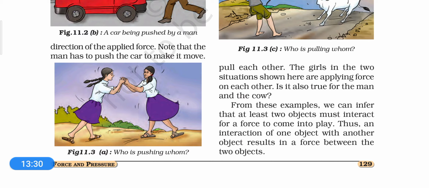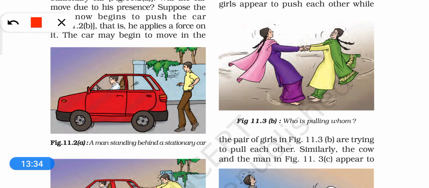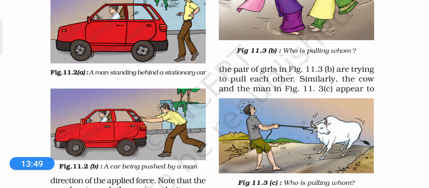Okay, in the same way, here you can see the two girls are pulling each other. In this case, they are pulling each other, and again they are interacting with each other. This is how the force comes into play. So in order for a force to come into play, the things should interact in one way or the other.